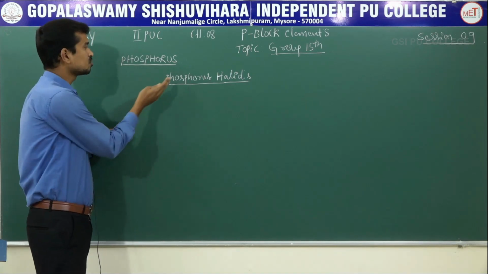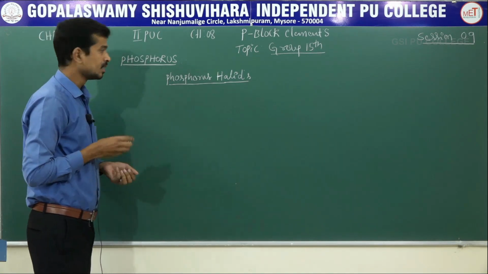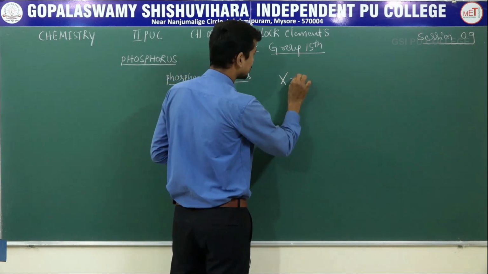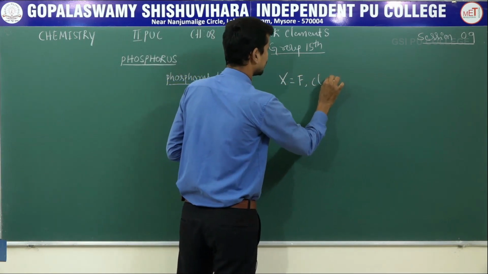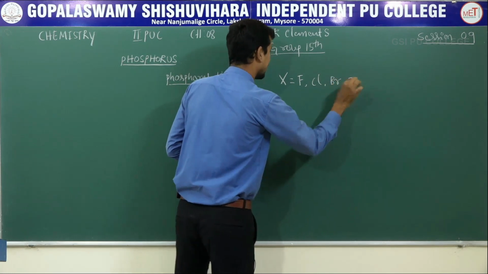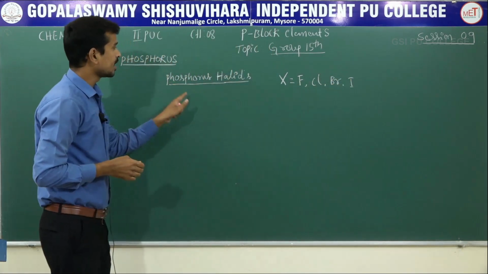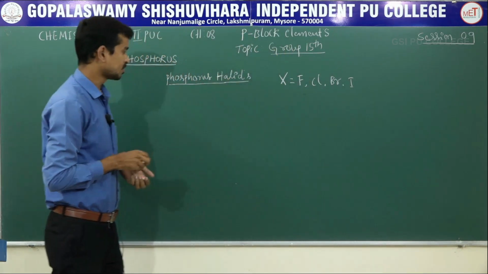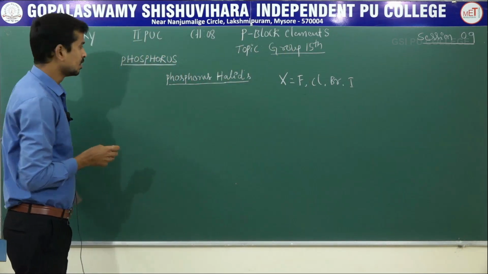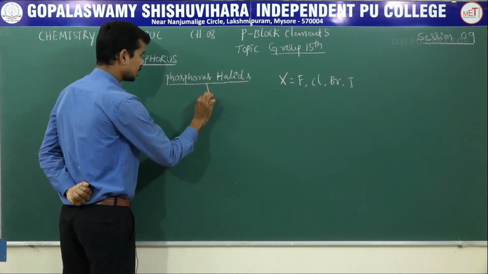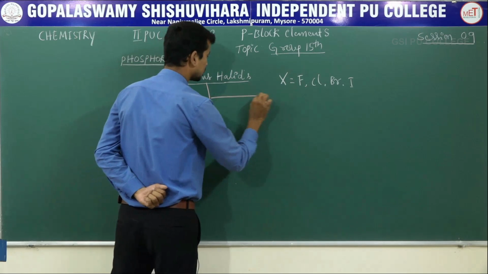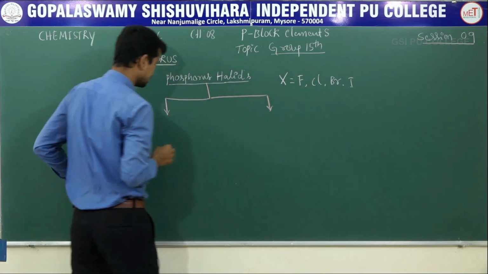Next, move on to phosphorus halides. Halogens are indicated as X, where X is fluorine, chlorine, bromine and iodine. Phosphorus reacts with halogens to give phosphorus halides. Phosphorus reacts with halogens to give two types of halides.